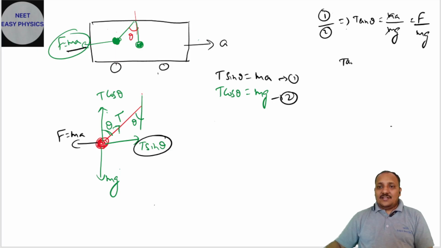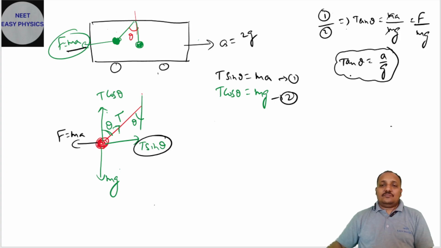Otherwise, tan theta is equal to a by g. So if it is moving with acceleration 2g, then what is the angle made? Tan theta is a by g, 2g by g, that is going to be 2. Theta is tan inverse 2, like this.